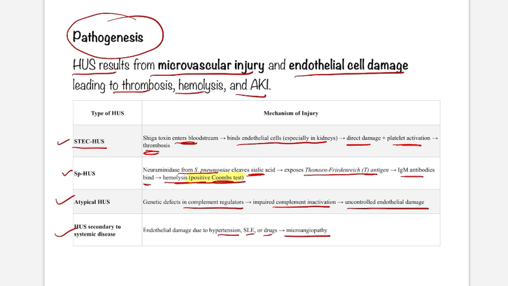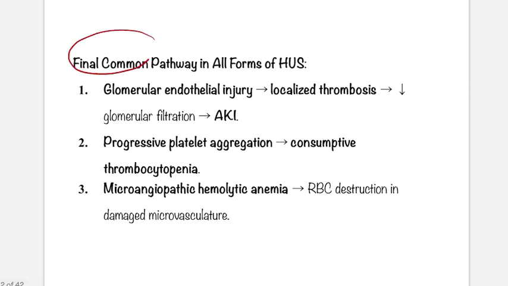So just see overall what these different etiologies do to the kidney or endothelium. After that, the final common pathway, the kidney is damaged. So glomerular endothelial injury leads to localized thrombosis. Any cause, it may be typical HUS, atypical HUS, pneumococcal associated HUS, or drug induced HUS, everything leads to glomerular endothelial injury that leads to thrombosis.